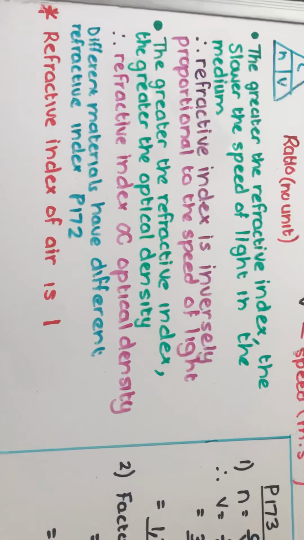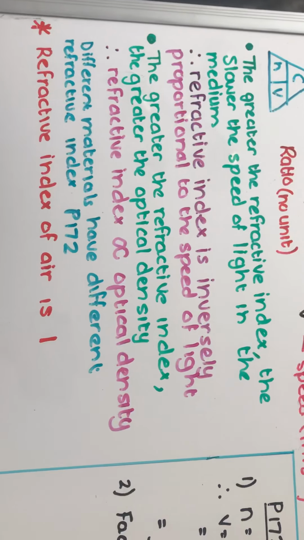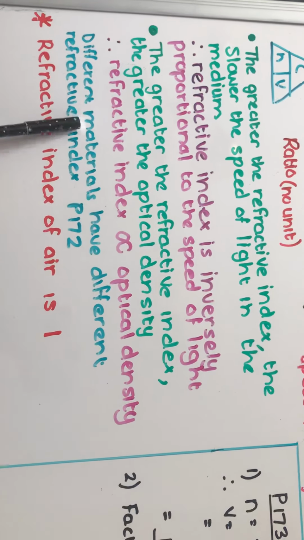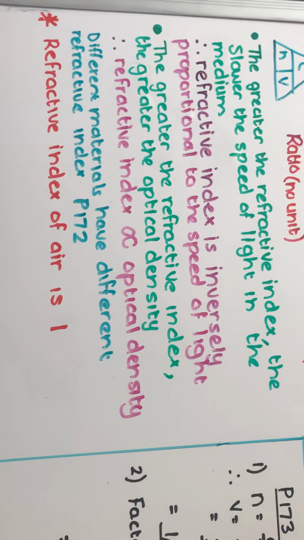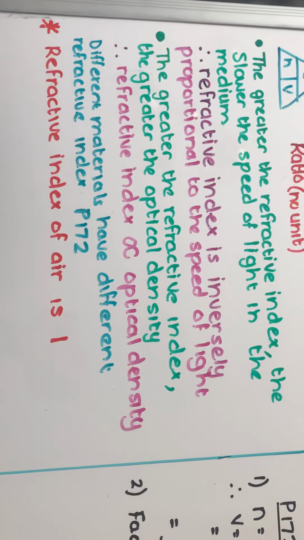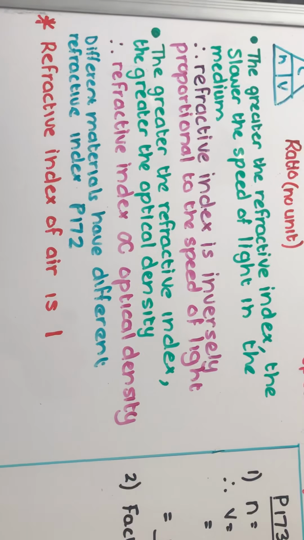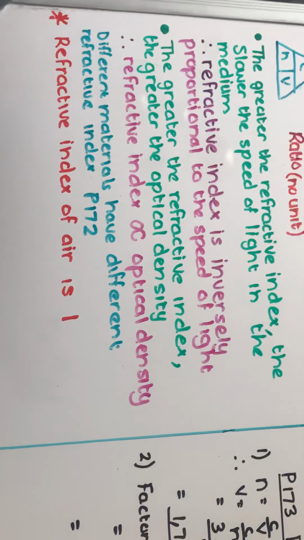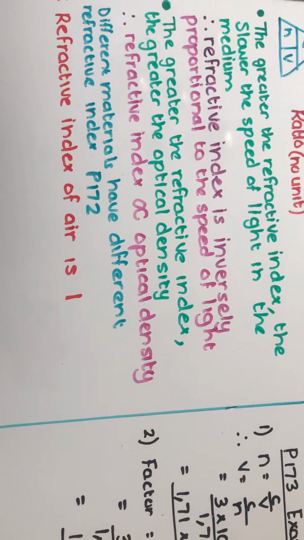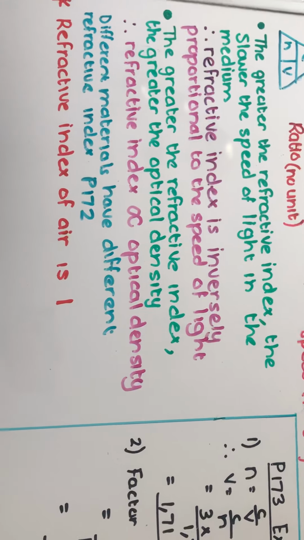The greater the refractive index, the greater the optical density. Therefore, refractive index is directly proportional to optical density. Different materials have different refractive indexes. You can refer to page 172 of your textbook. Right, and the refractive index of air is equivalent to 1.